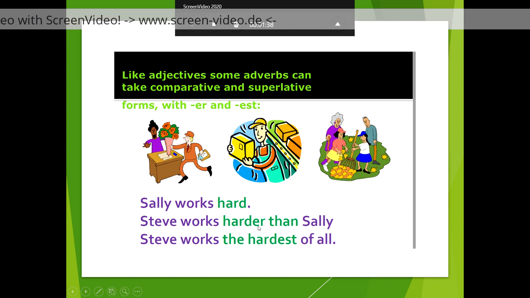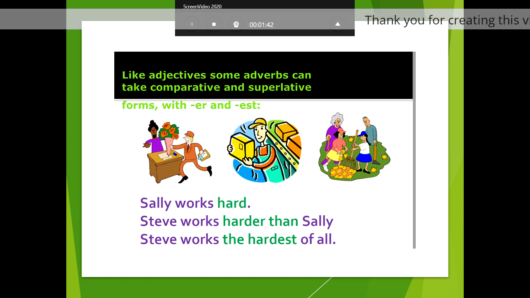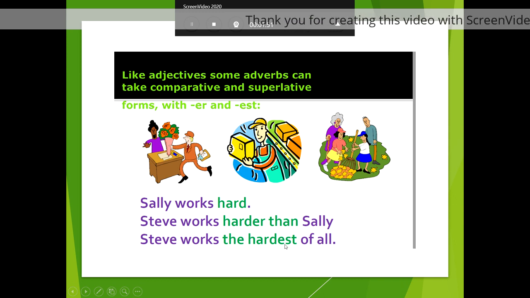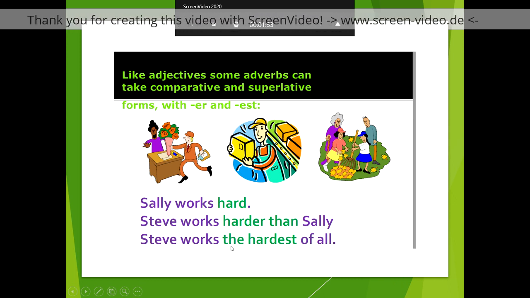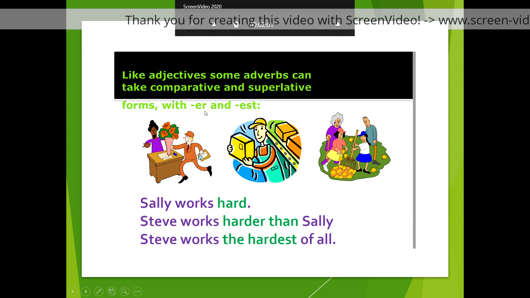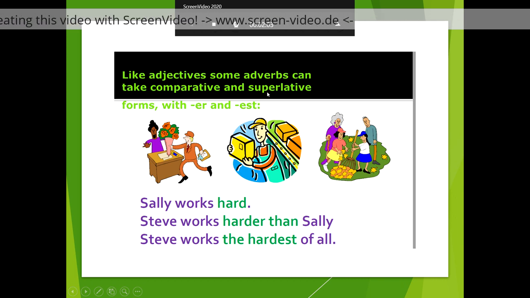Steve works the hardest of all. Here I compare between Steve and more, so we add est to the adverb and the before it. Again, when we want to form the comparative adverb, we add er to some of them, then than.